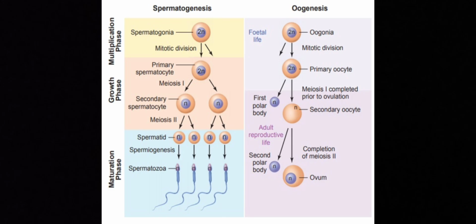The second important topic of this chapter is gametogenesis: how the sperm is developed inside the testis and how the ovum is developed inside the ovary. Gametogenesis is of two types, spermatogenesis and oogenesis, and there is a difference between them. That is also an important question: how spermatogenesis is different from oogenesis, and it also comes in MCQ-type questions.